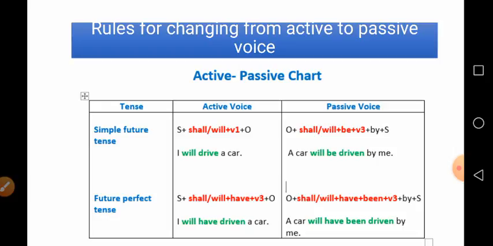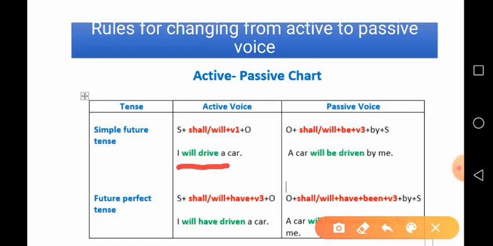Let us see an example. The example is here: I will drive a car. Here it is will drive, and when you change into passive voice, it is will be driven. So, we take shall or will plus be plus the third form of the verb. So, the object comes first and the object is a car, then the helping verb will, then be, then V3 driven, and then by and subject. So, the passive voice of simple future tense is a car will be driven by me.